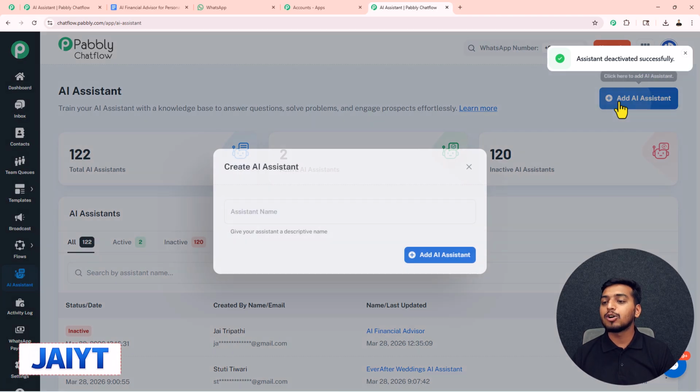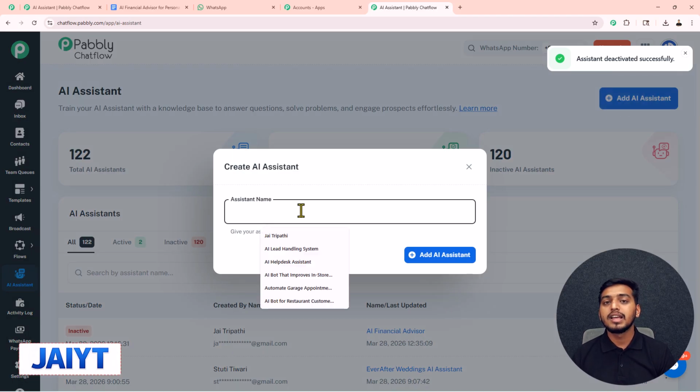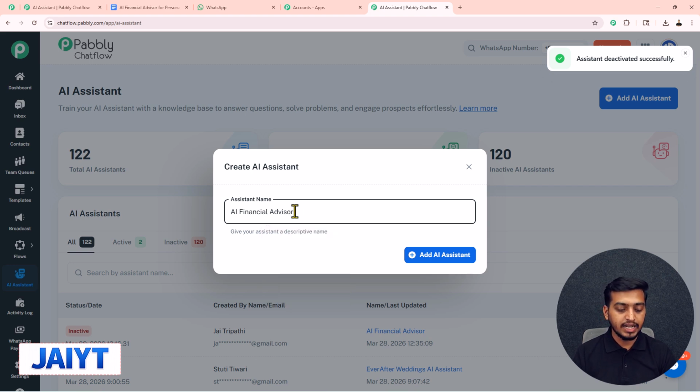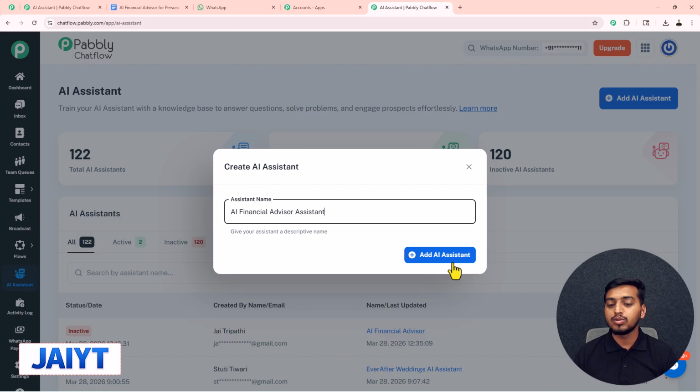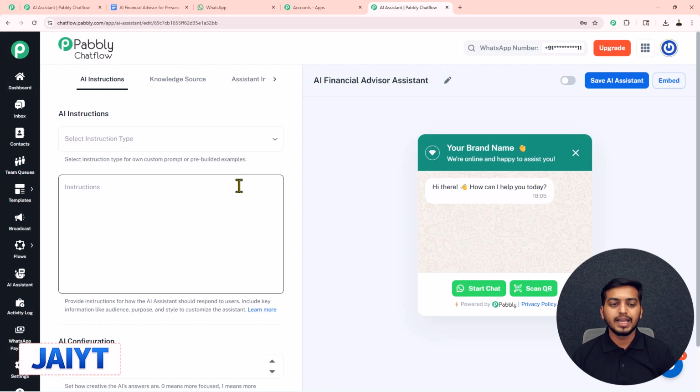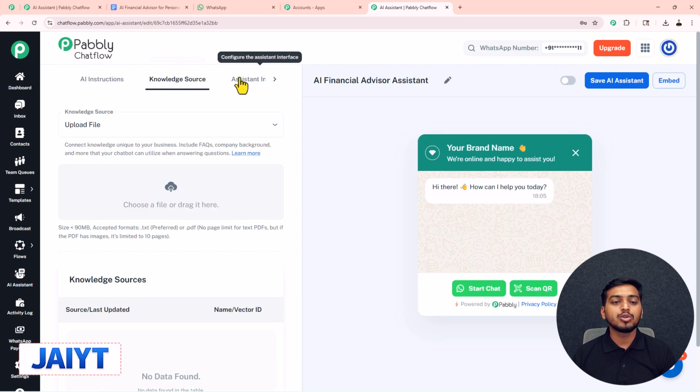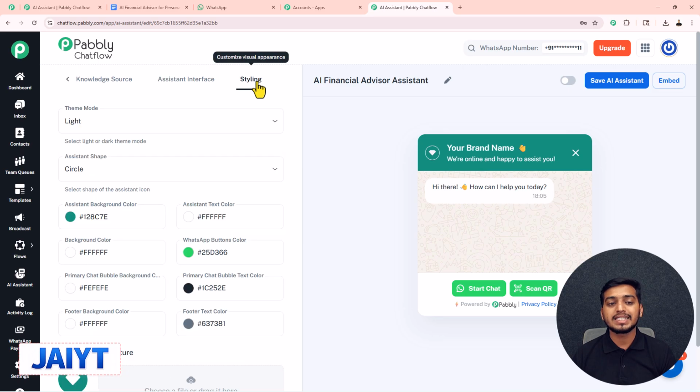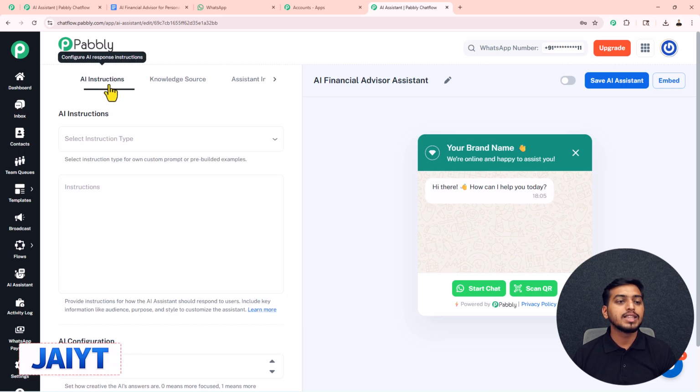Now we have to start working on a new AI assistant. For that, click on this add AI assistant button, then in here, give a name to your assistant. So I will name my assistant AI financial advisor assistant. After that, you just have to click on this button and you can start creating your AI assistant on the new page. In this page, we just have to work on 4 simple steps: AI instructions, knowledge source, assistant interface, and at last styling. So let us start working with the AI instructions.